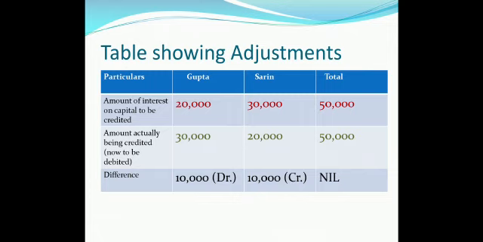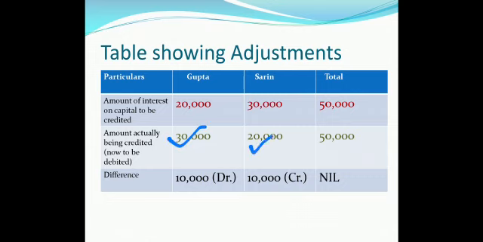See the table showing adjustment. Amount of interest on capital to be credited: for Gupta, 20,000; for Sareen, 30,000. So the total amount is 50,000. Now, the amount actually being credited is to be debited to them. That means this 50,000 will be divided in the profit sharing ratio. The loss sharing ratio was 3:2. So 50,000 divided in the ratio of 3:2 comes out to be 30,000 and 20,000 respectively.